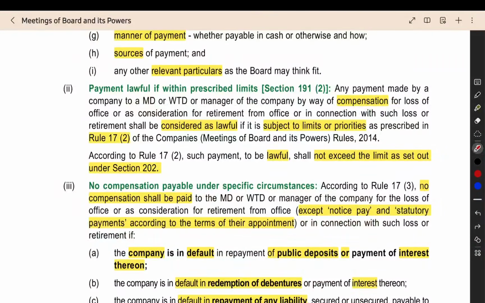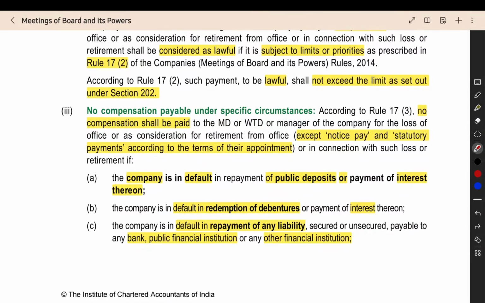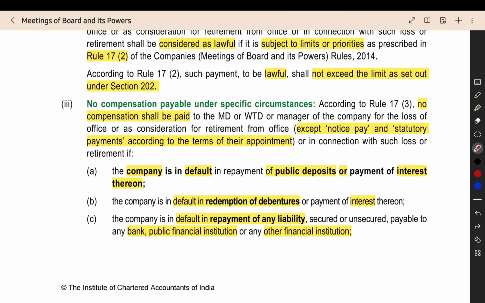Then the payment should be considered lawful if it is properly done as per this procedure. Then the Section 202 limit: when you are paying compensation for loss of office, you have to follow Section 202. When you follow this section properly, then also this payment will be considered lawful.